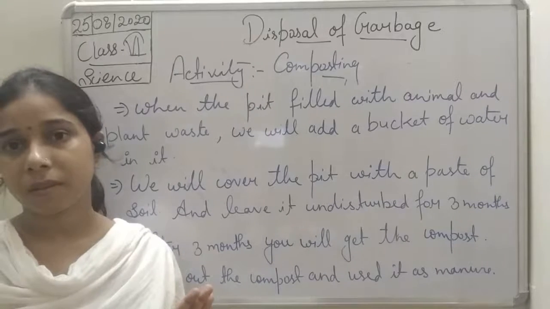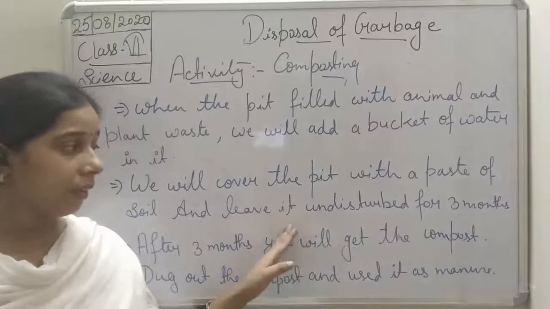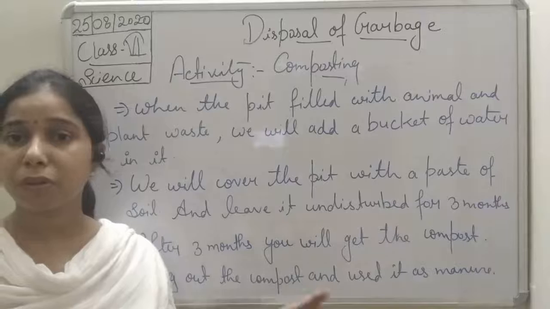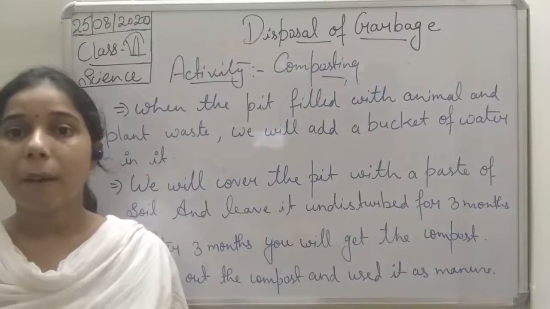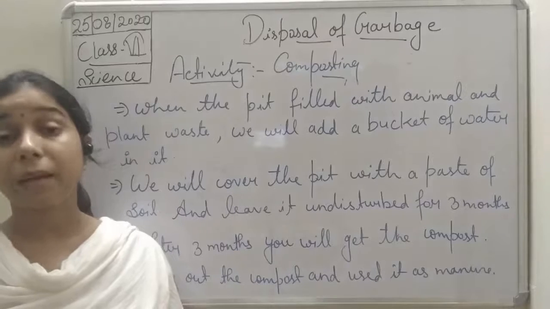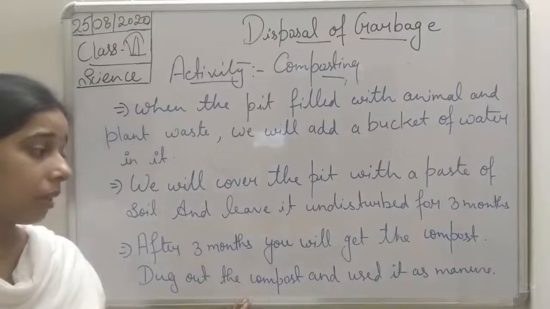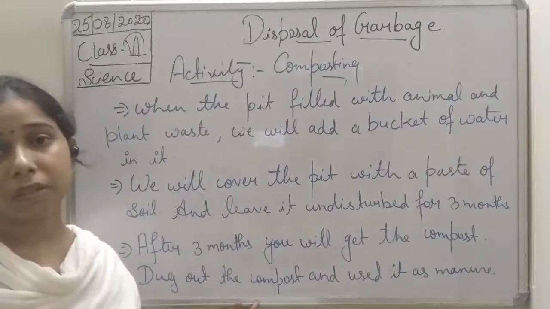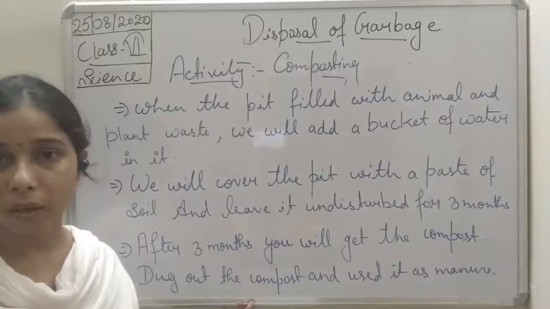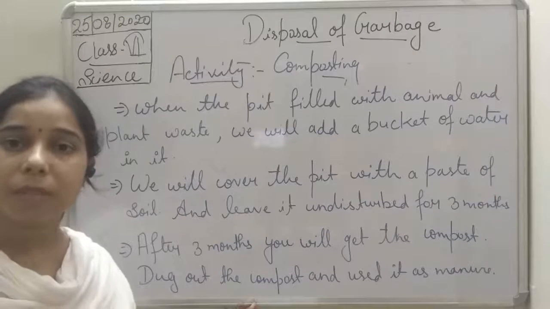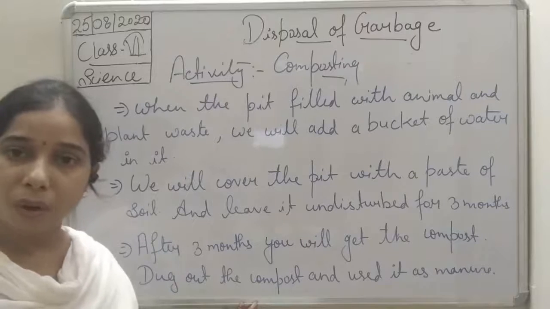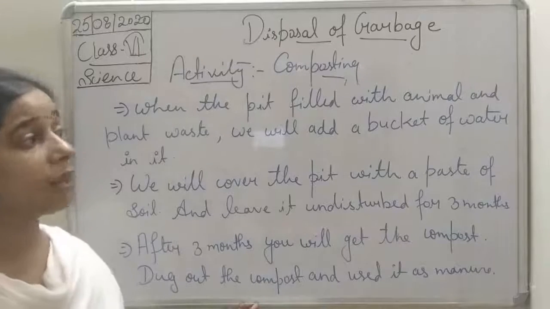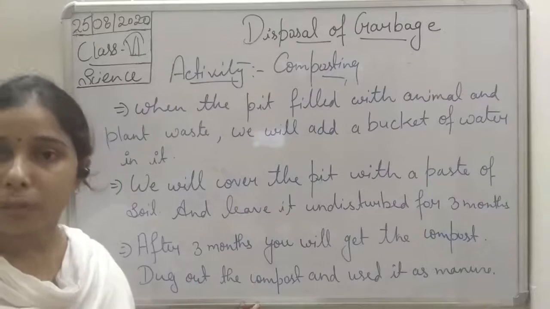After 3 months you will see manure present there. That manure is what, student? It is a useful component which increases the fertility of the soil. This manure is developed by the attack of microorganisms on the animal and plant waste material.